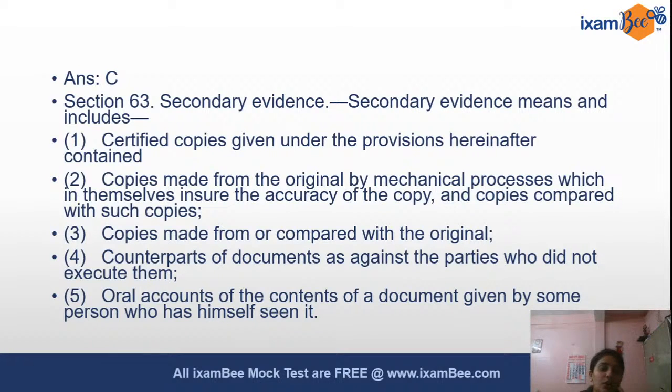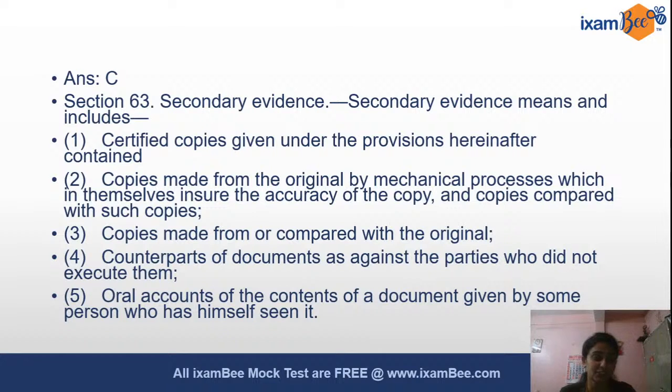And also the oral accounts of the contents of a document given by some person who has himself seen it. Even that oral account is considered as secondary evidence. So we have to be very clear with these concepts. What is primary evidence? What is secondary evidence? You don't have to get confused. These are very basic concepts and questionable areas.